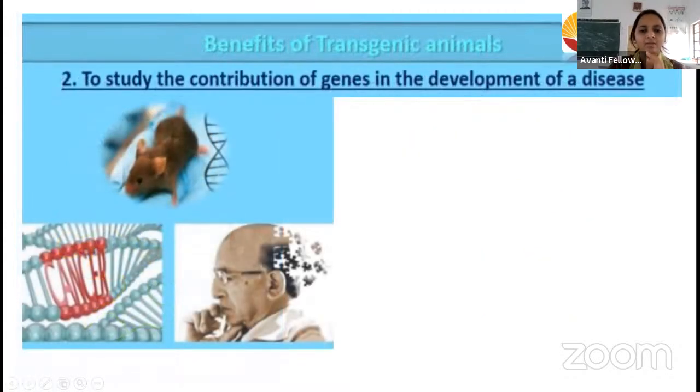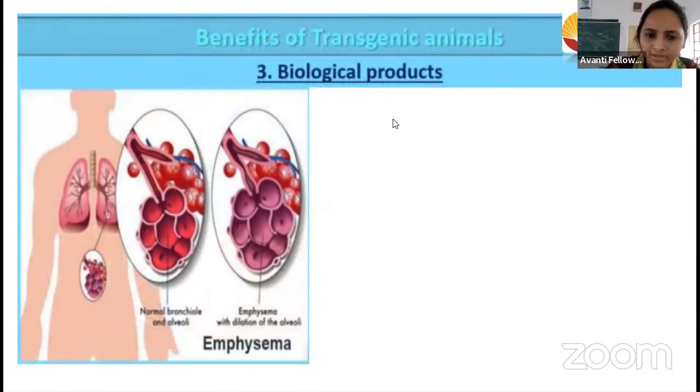Then we come to studying the contribution of the gene in the development of disease. We know that if we do any mutation, there is some enzyme.